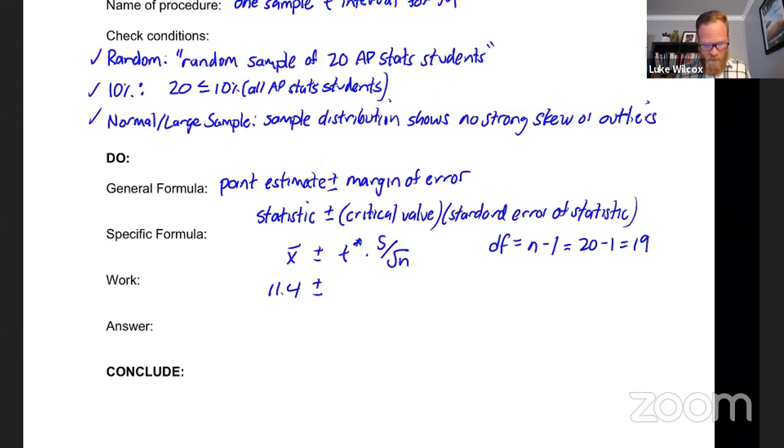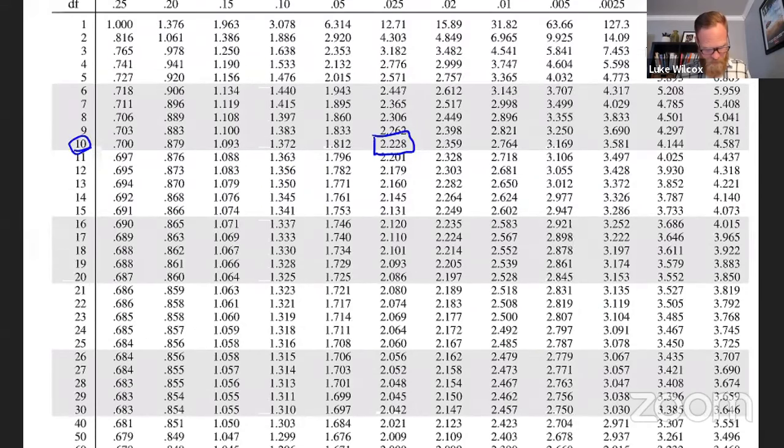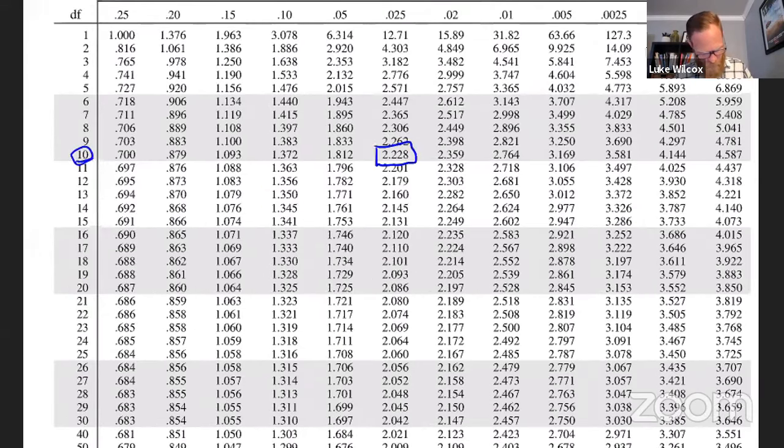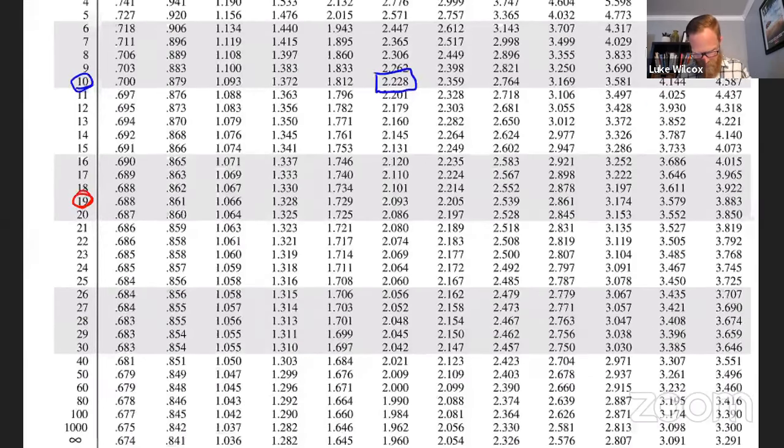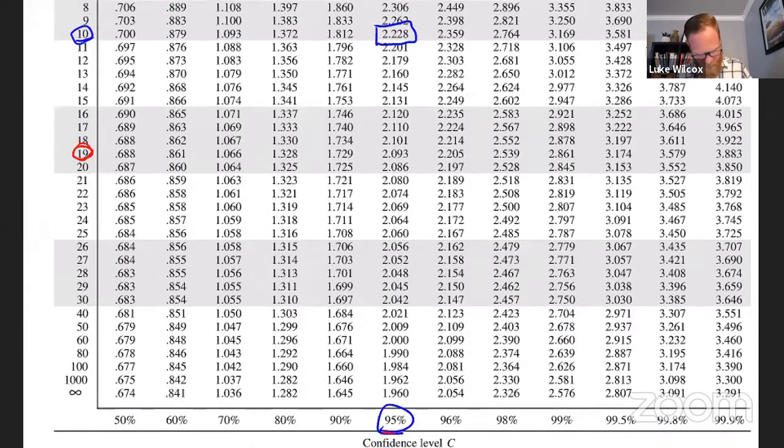So if I go back over to my table B here, and now I'm looking for, let's see, degrees of freedom 19. And once again, I want 95%. So it seems to me that 2.093 is my t star critical value there. So let's go back and fill that in.